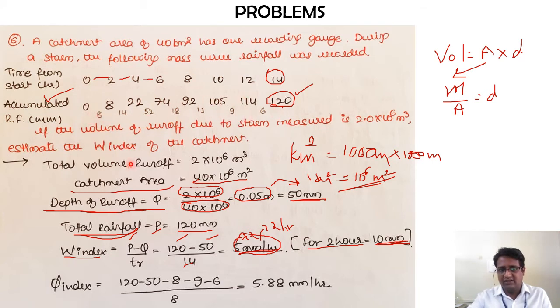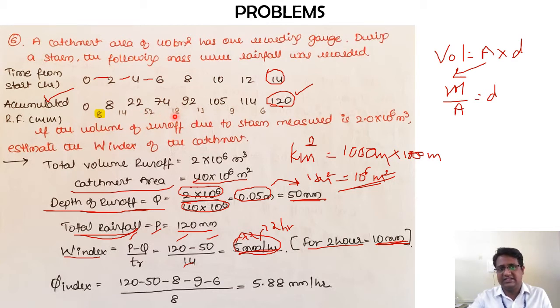You can see here 8 mm is less than 10 mm. So I know for the first 2 hours there is no runoff. 14 is greater than 10, so for 2 to 4 hours I have runoff. 4 to 6 hours, 52 is greater than 10, there is runoff.